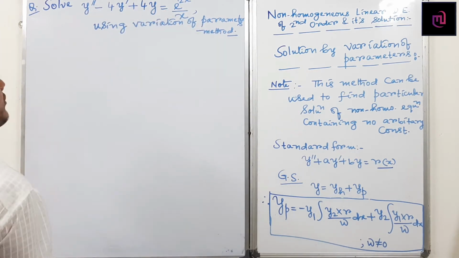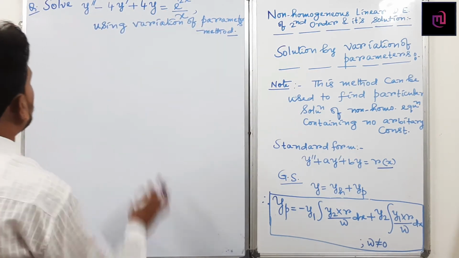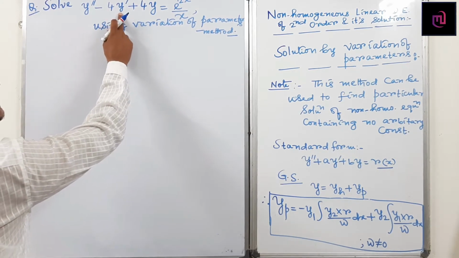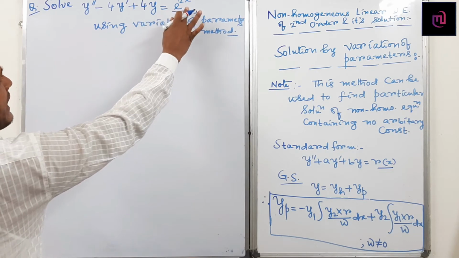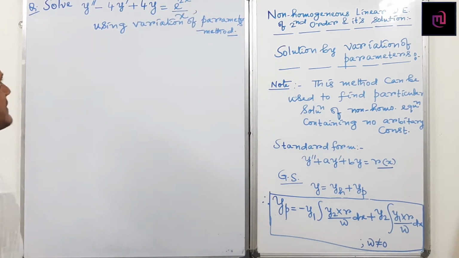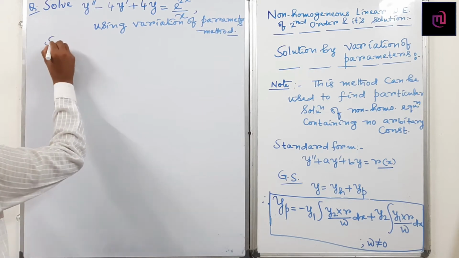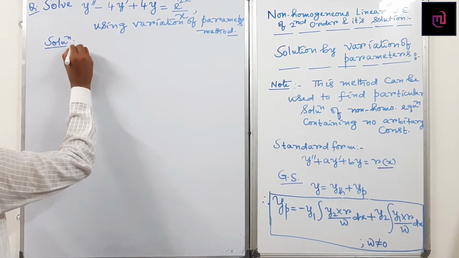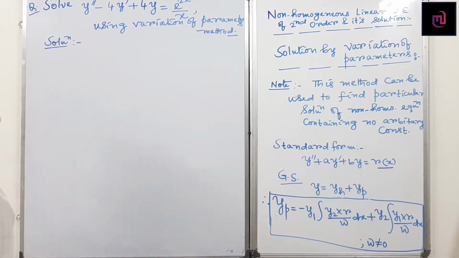What is the second order non-homogeneous differential equation? y double dashed, that means d2y by dx2, minus 4 into dy by dx plus 4 into y equals r of x. Here r of x is a function of x, e to the power 2x by x. So how to find the solution? If I find the solution thoroughly, then everybody can understand this part.